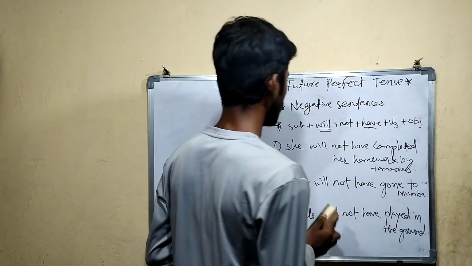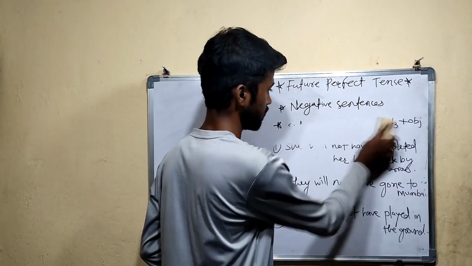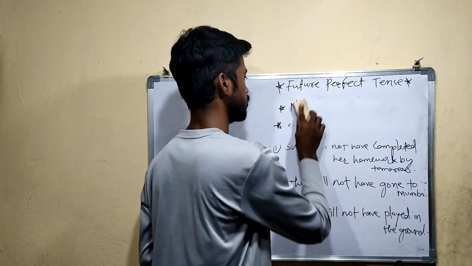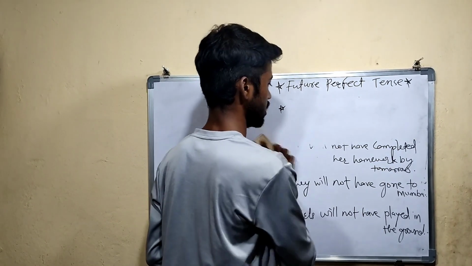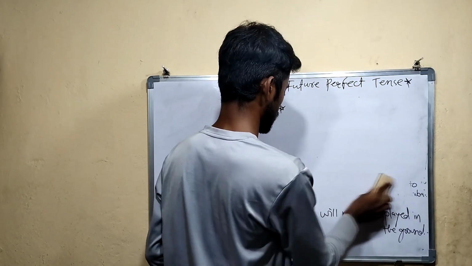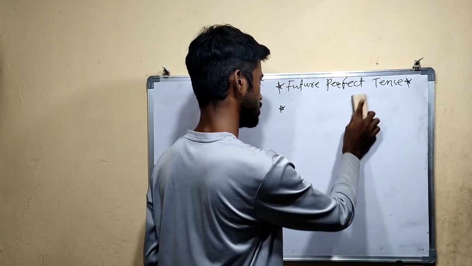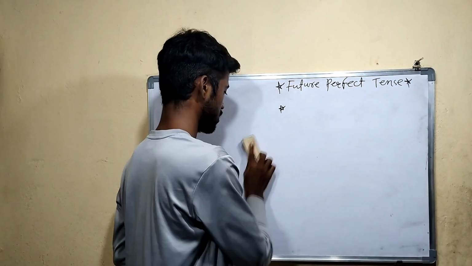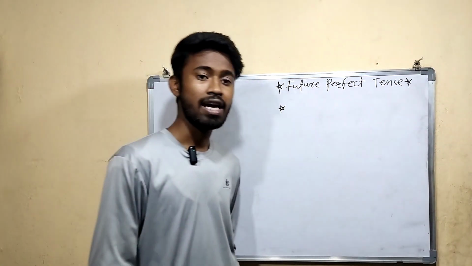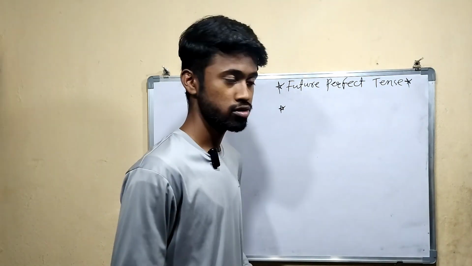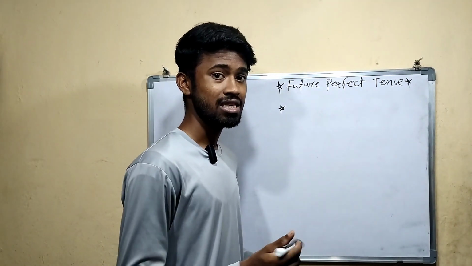Now let's discuss verbal questions. What does verbal question mean, you know, right? A verbal question means the question which starts with a helping verb. Now what is the helping verb here? Even I told you in the previous video, whenever there are two helping verbs, where you have to place the subject.